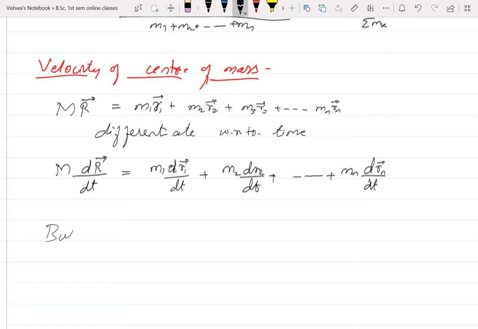But the first derivative of position gives velocity. That means dr by dt is velocity.